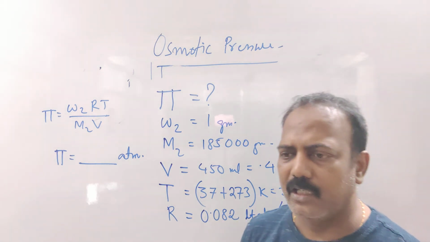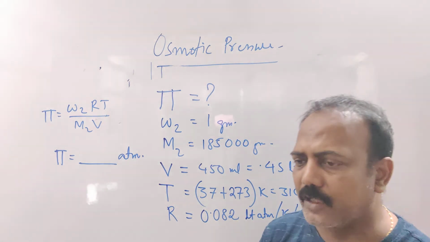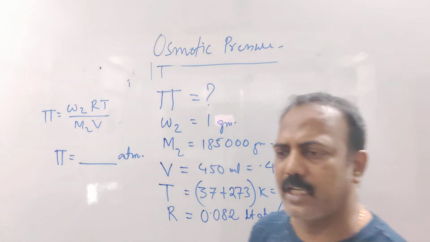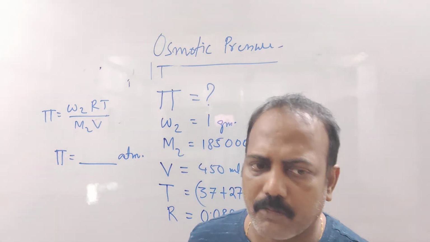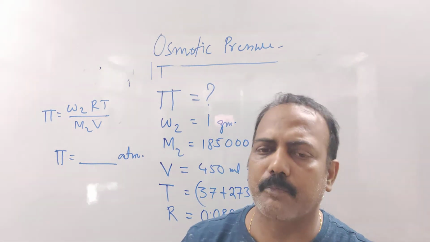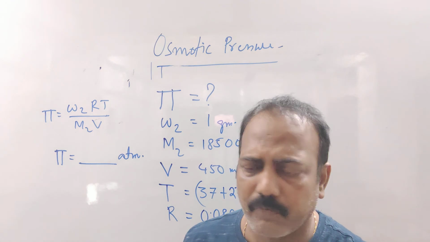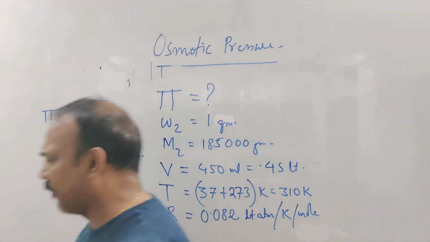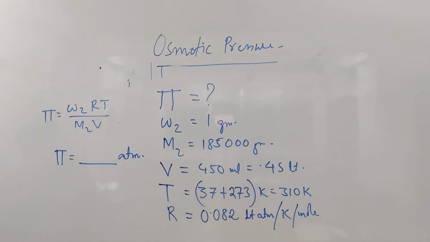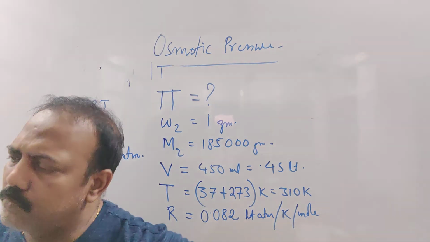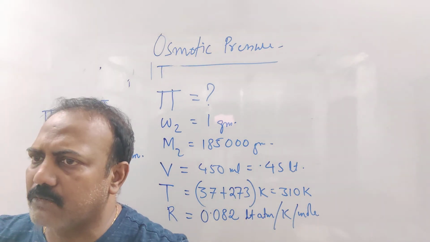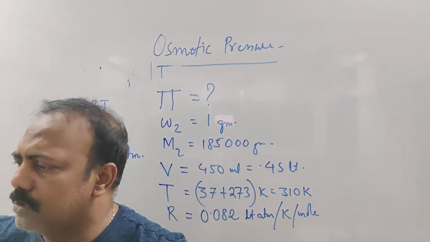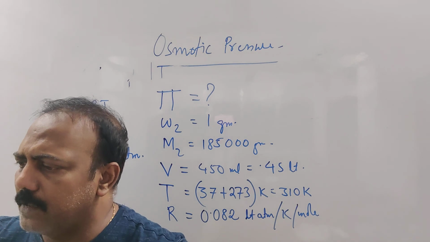So the pressure we are going to get in the unit of atmosphere, but here the question is asked in Pascal. You have to find out. So you must know the relationship between atmosphere and Pascal. Will you do it or not? You tell me. 10 to the power 5 Pascal equal to 1 atmosphere, and we can very easily convert the atmosphere into Pascal. Is it clear?